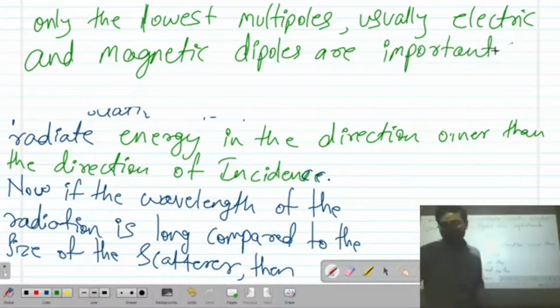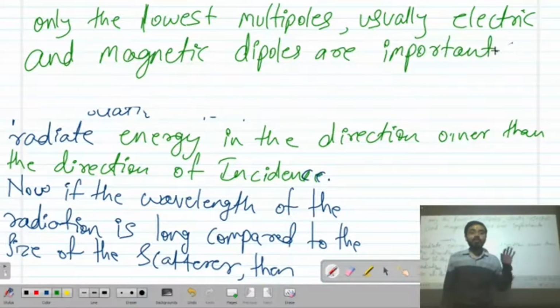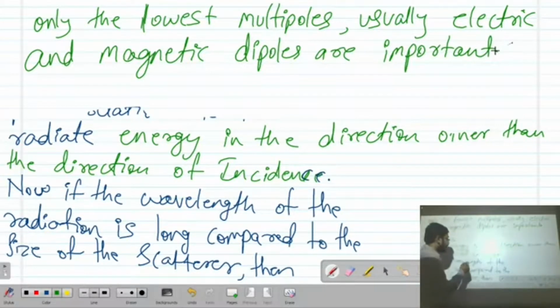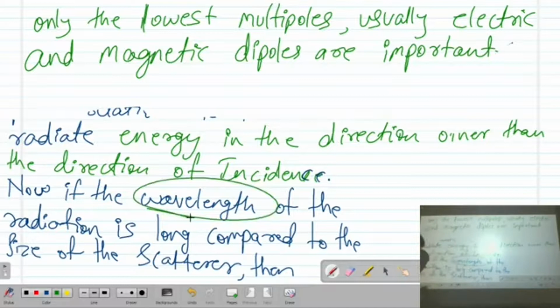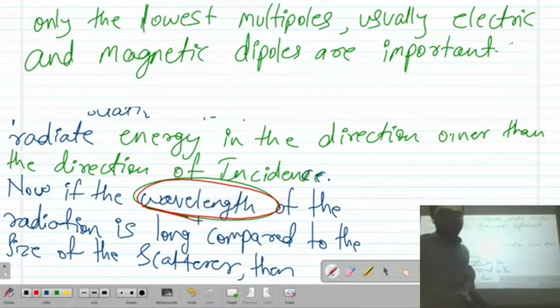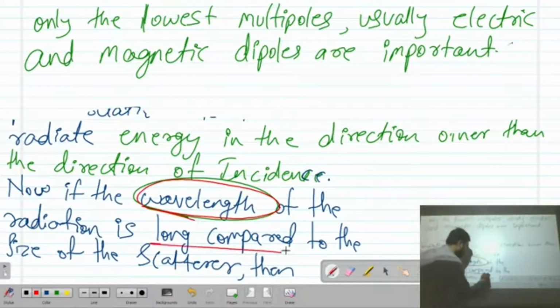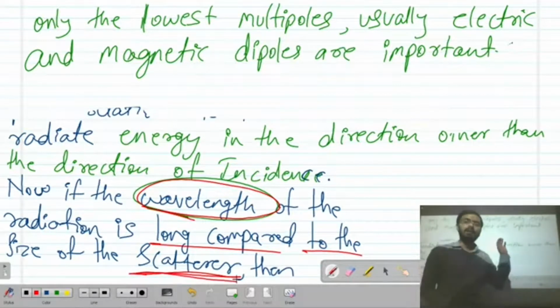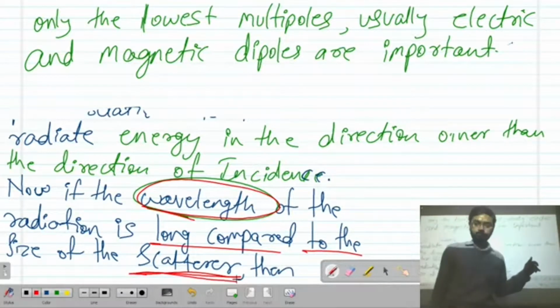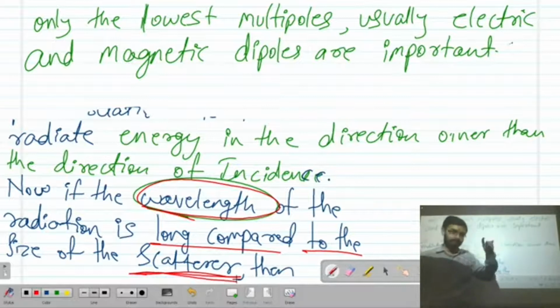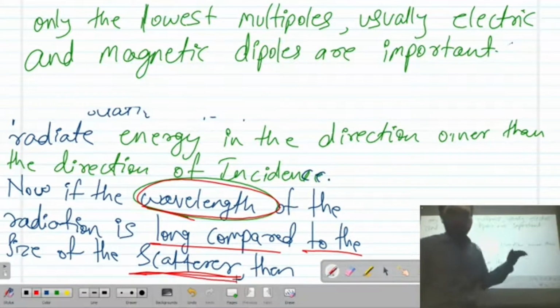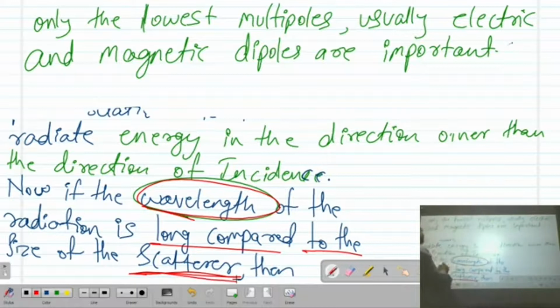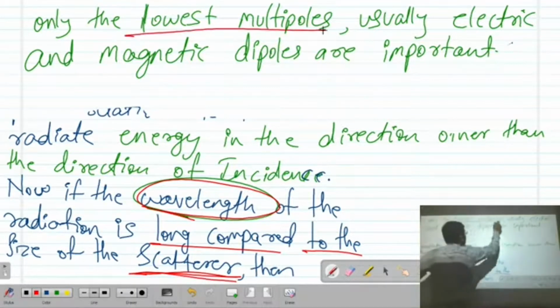As the wavelength of the incident light is longer compared to the scatterer, which is nothing but the particle, we will have only the lowest multipoles.